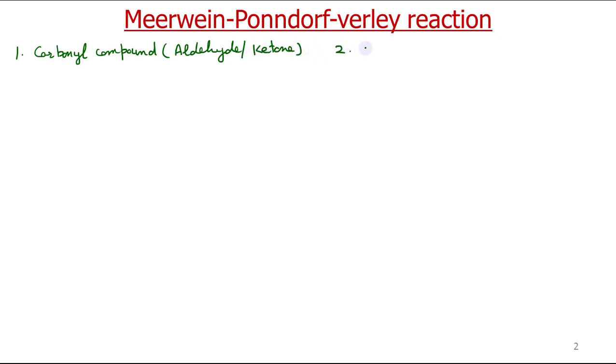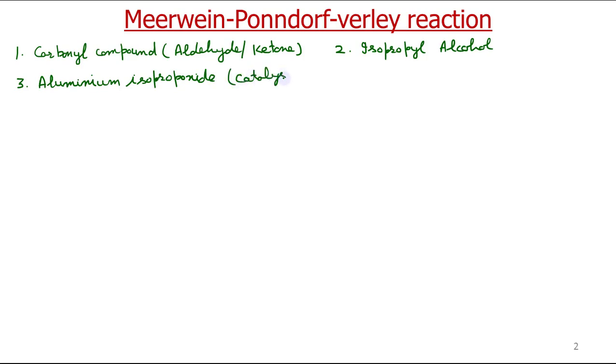Second reactant is isopropyl alcohol, and we need a catalyst. Third is catalyst, which is aluminium isopropoxide. So these are the various reagents required for this reaction, and this acts as a catalyst.